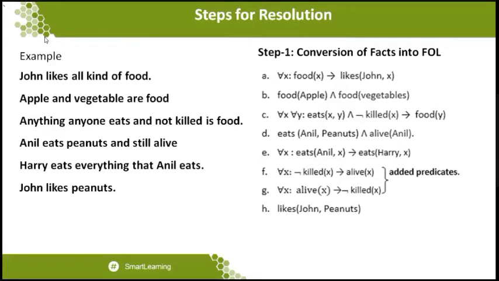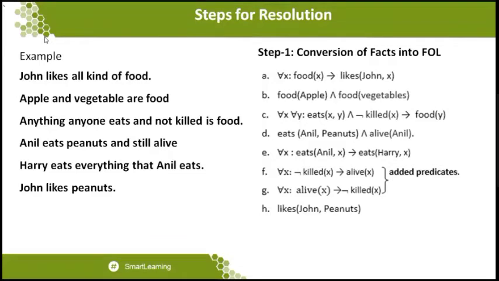So that is why when you are doing this kind of resolution, there should be some kind of common meaning statements, and the system should understand that different meanings should not be made, so that a contradictory statement should not be given to the system. So if any kind of statement is available, we want to add some additional predicates for that. These are the two additional predicates I have added. One predicate we call: for all x, not of killed of x implies alive of x, and the next statement we call: for all x, alive of x implies not of killed of x. So these are the two predicates we added.